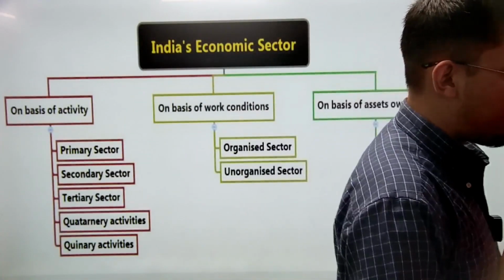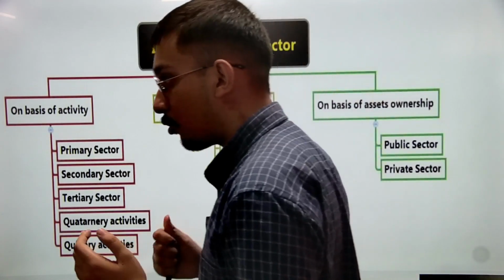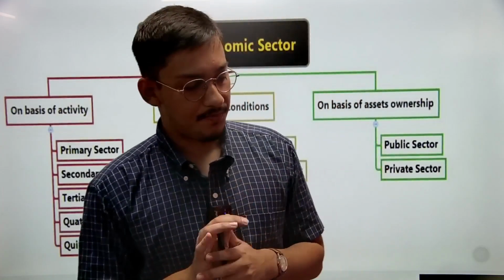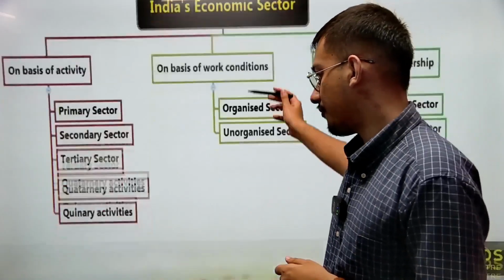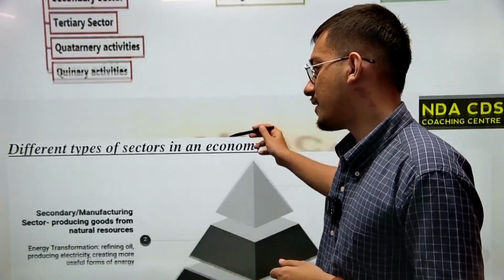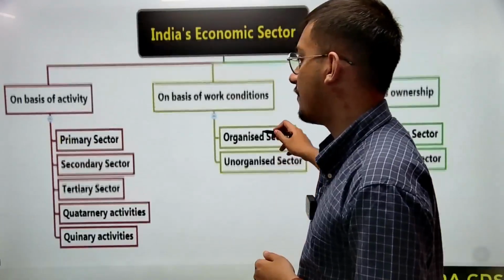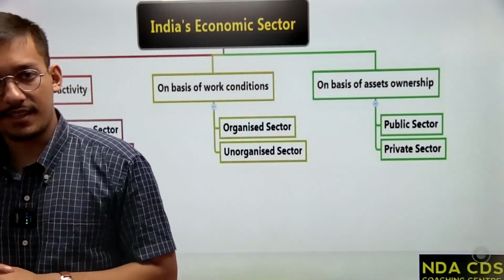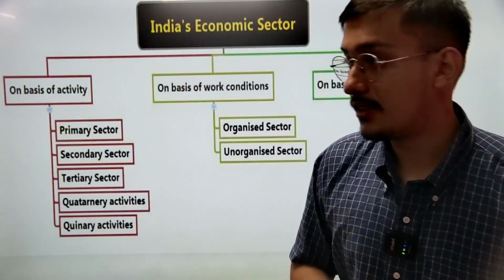We all know what our primary sector is involved in. So primary sector will be your farming, quarrying, mining, construction, all those. Secondary sector will be your manufacturing sector, refining, producing electricity. And tertiary sector will be your services, hospitality sector. Then quaternary and quinary, right?